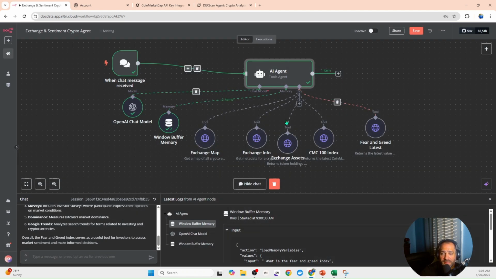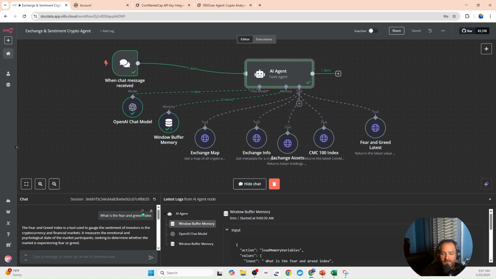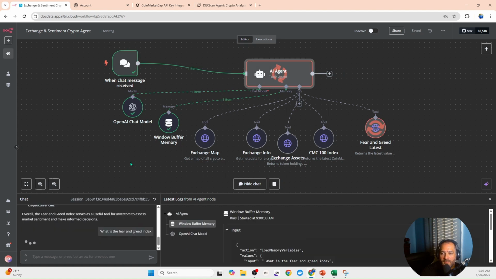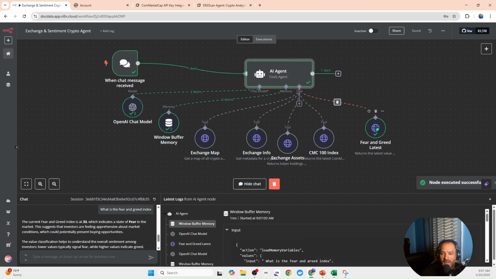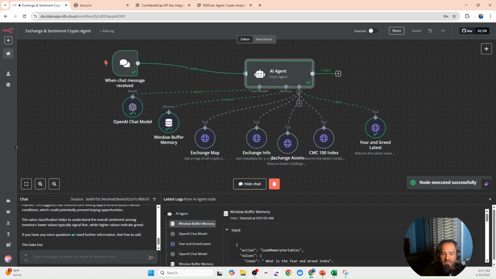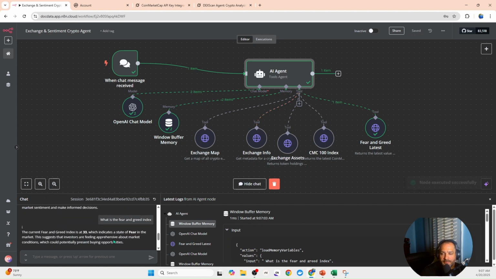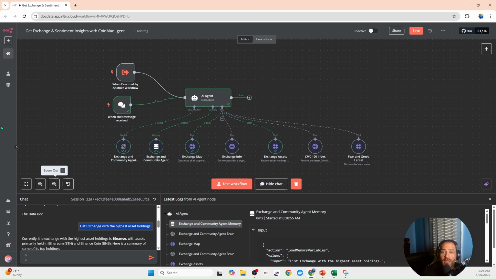So now with this complete, I can hit save up here. And with this saved, I can rerun the fear index. Now we see it calling the right tool, and it gives us the information that we just mentioned and wanted. All right, so that was the crypto exchange and sentiment analyst.